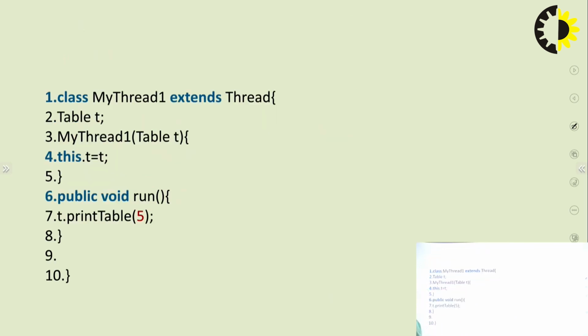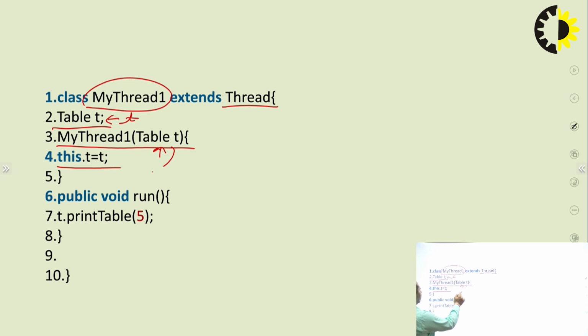Next, we will create the MyThread1 class using the Thread class which is provided by Java. Next statement, we will create the variable t of type Table class, and we will use the MyThread constructor and pass the Table type reference variable, and we will assign it using the this keyword to the current class reference variable t.